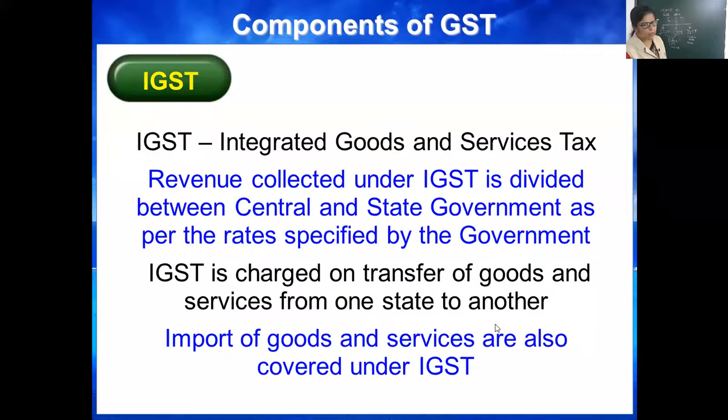And then IGST, Integrated Goods and Service Tax. It is charged on goods and services from one state to another. And the one thing you have to keep in mind, import of goods and services are also part of IGST.